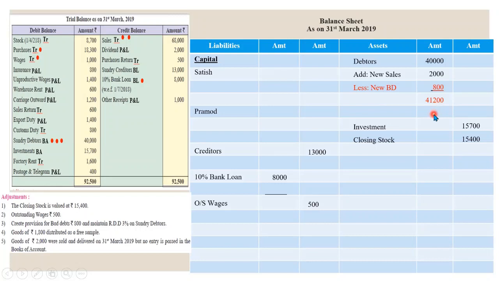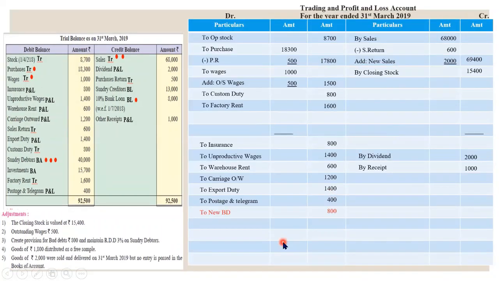And now we will create RDD on this 41,200. Okay, so 3% of 41,200 is 1236 and net debtors is 39,964. Now let's record this new bad debt and RDD in P&L. So I have recorded new bad debt 800, RDD 1236. Next, last point we have goods of rupees 1,800 distributed as free sample. Now we have distributed these goods as free sample. Therefore, this will be our advertisement expense. Okay, and we will remove it from trading account.